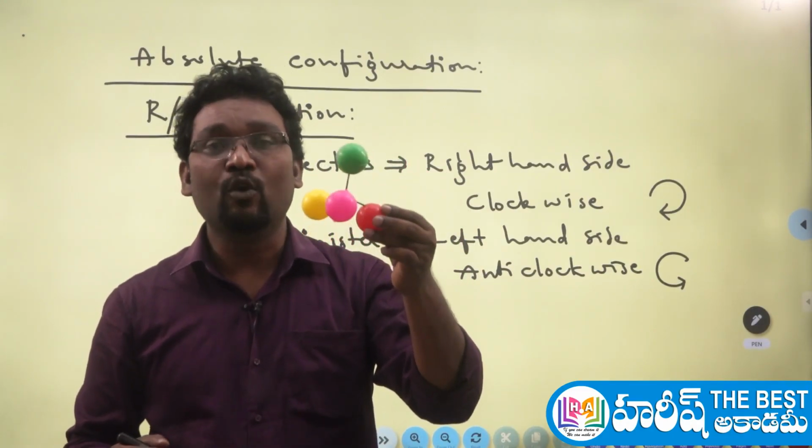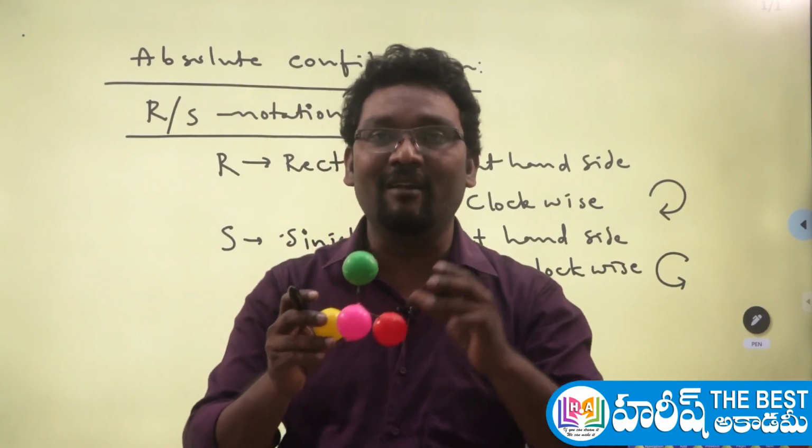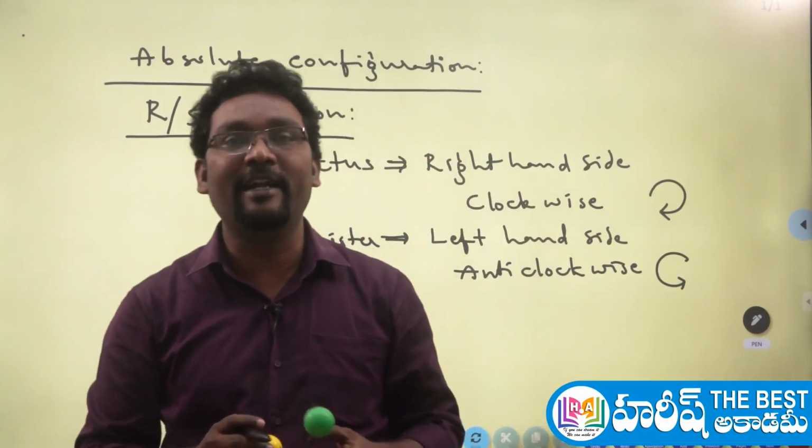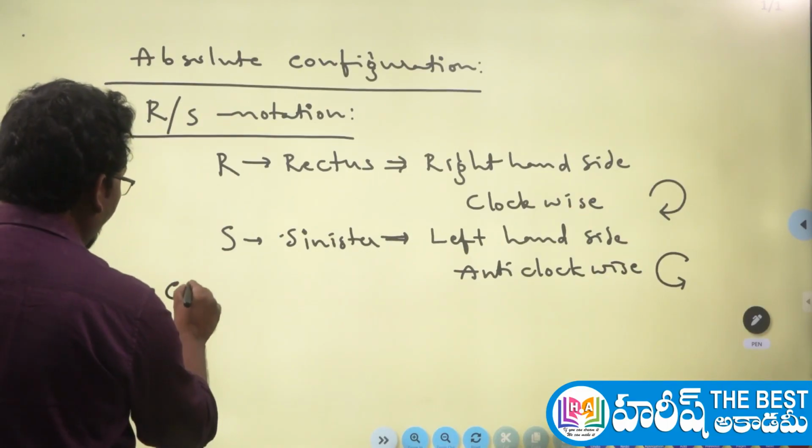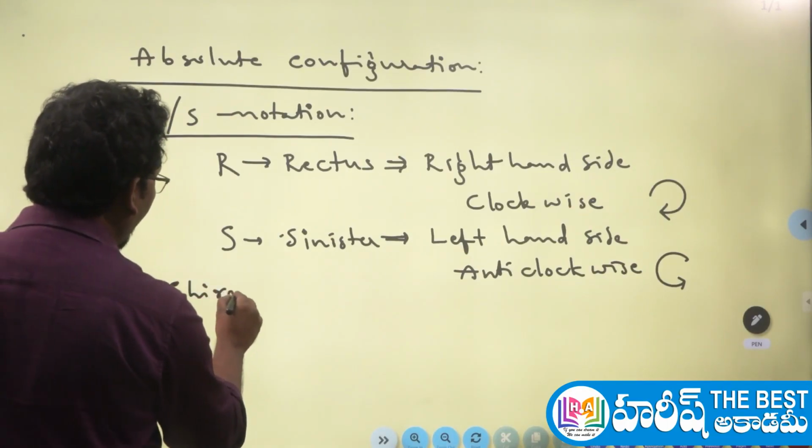Chiral carbon. The word chiral, where is it derived from? It is derived from chirality.